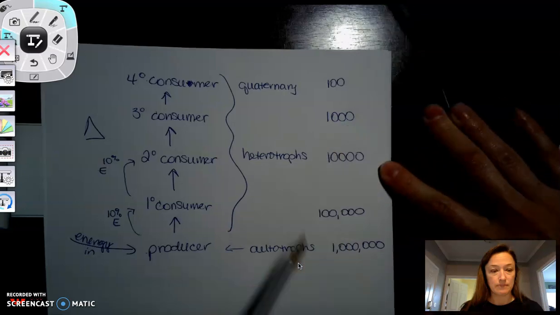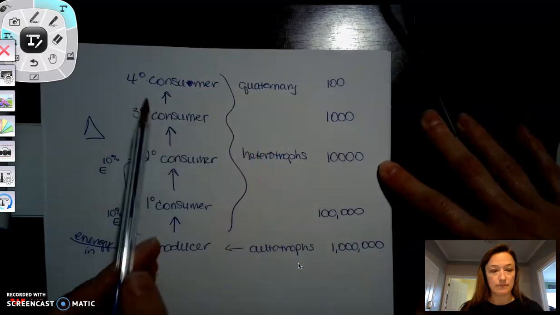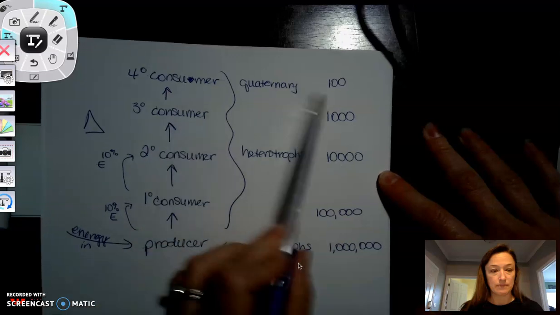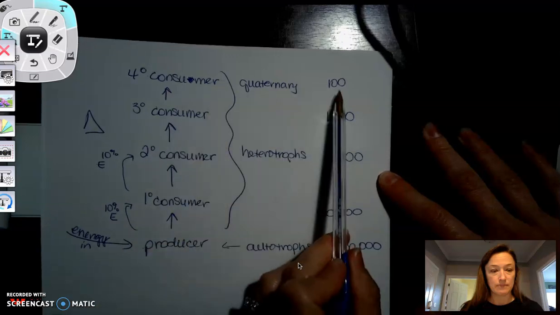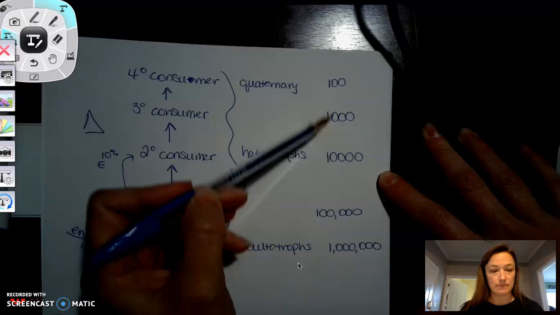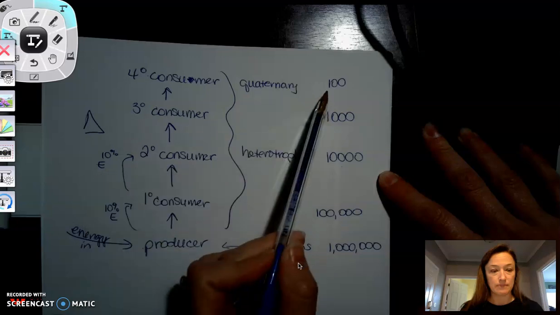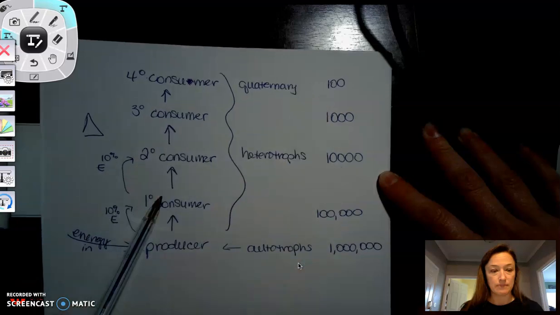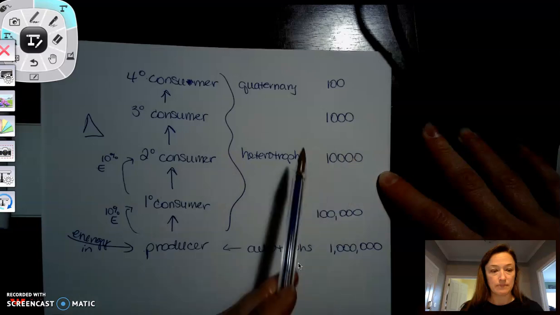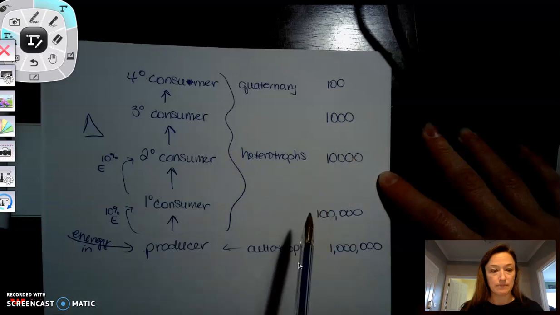The reason that food chains can't keep going up is this consumer needs a certain amount of energy to survive. And if it's not getting enough because of the decrease at each level, it's not worth it to eat. It's going to be better for it to come and eat lower on the food chain where it can get more energy. And so that is one of the reasons that we see food chains are limited in length. They can't keep going up.